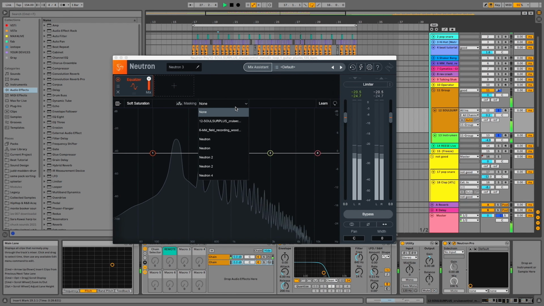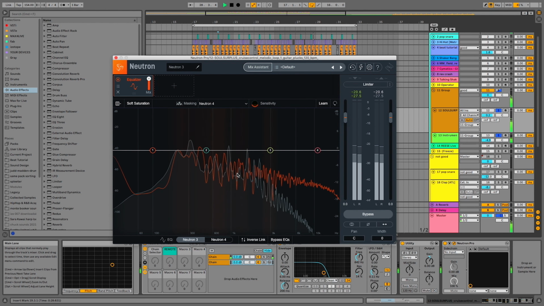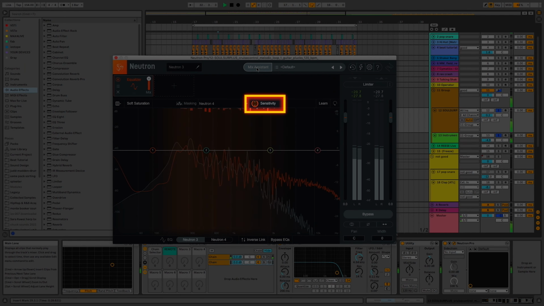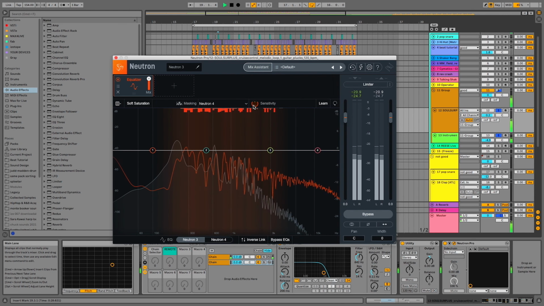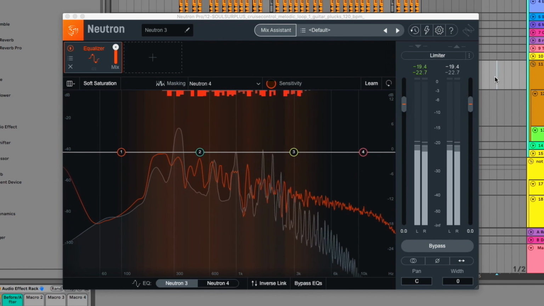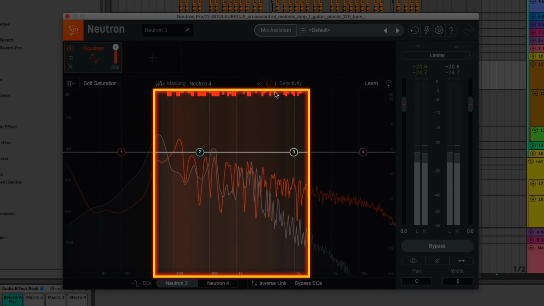To identify where muddiness is occurring, you can pull out Neutron Pro's masking meter to see where this is happening. You can use the sensitivity knob to adjust how much of the masking is being visually represented. As you can see, the masking meter is reacting a lot, showing a significant masking is occurring in this area.